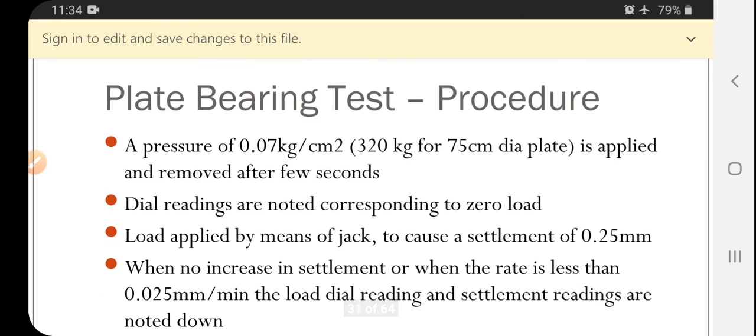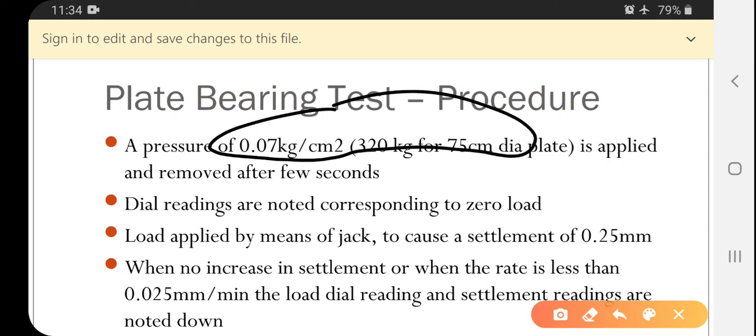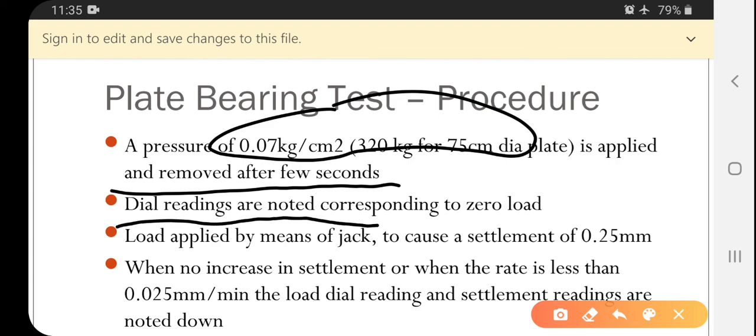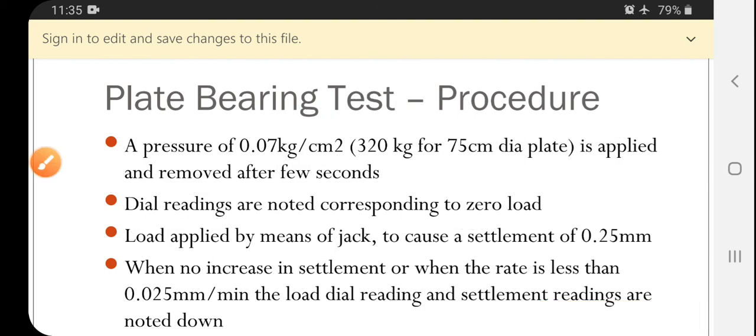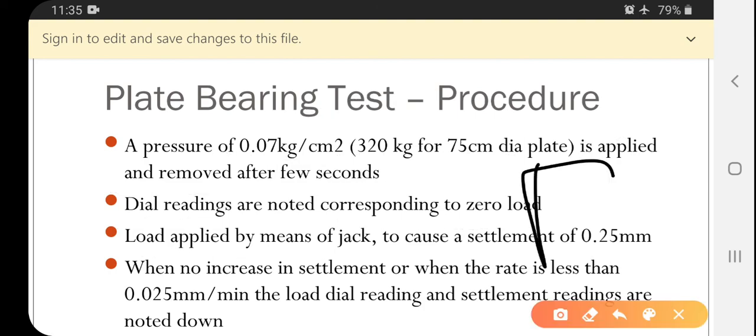So now we will go through the test procedure. A pressure of 0.07 kg per centimeter square, or you can call it 320 kg for a 75 mm diameter plate, is applied for a few seconds. The dial readings are noted corresponding to the zero load. The load is applied by means of the jack, which causes a settlement of 0.25 mm. Assume here our specimen is there.